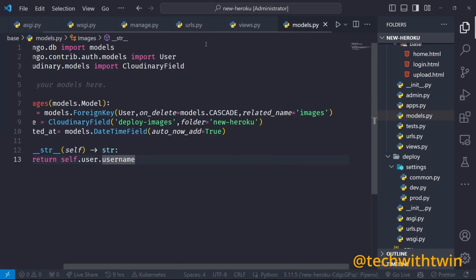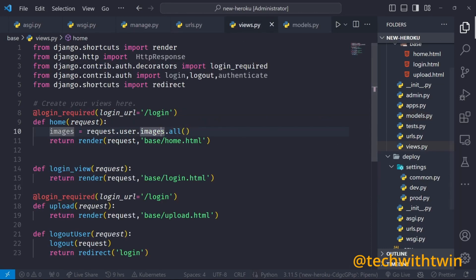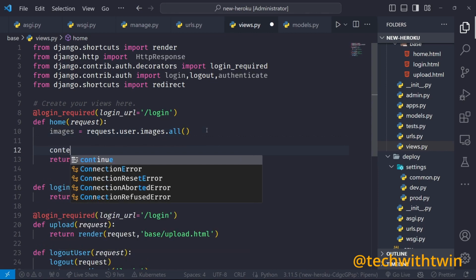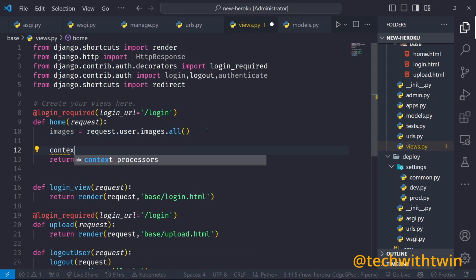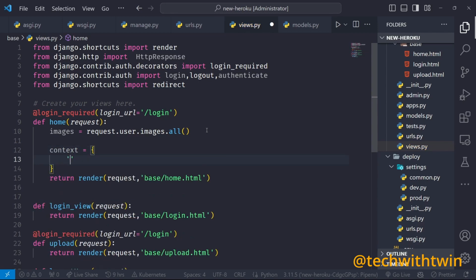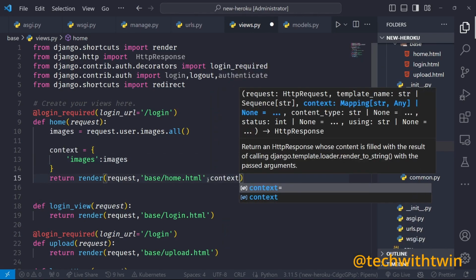So now what do we want to happen in there? So we get all the images for that user, images is equal to, we create a context object which holds the images and then our images, and then we can pass that into our template. This is how we pass things in Django.